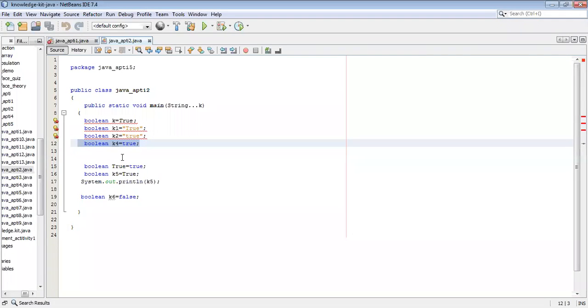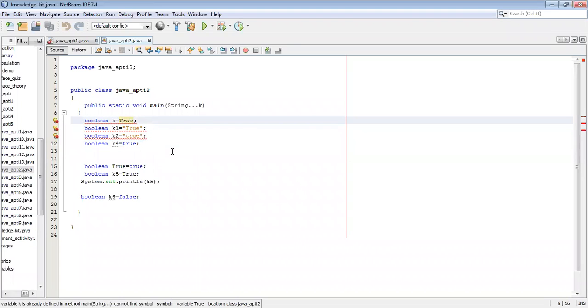Getting my point? Yes, sir. Lowercase, we should not put in double quotes. It should be lowercase always. Here this T is uppercase, the first letter. And here we are assigning the value to this boolean variable.